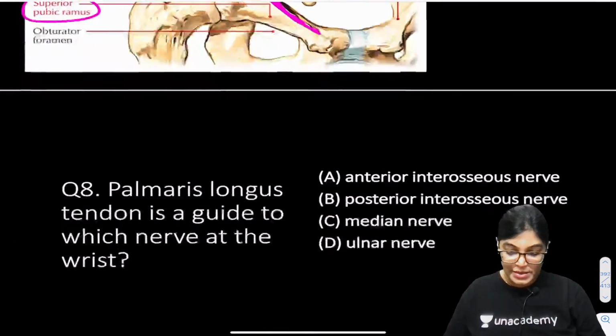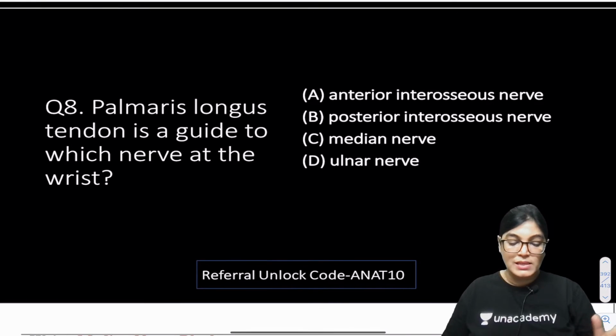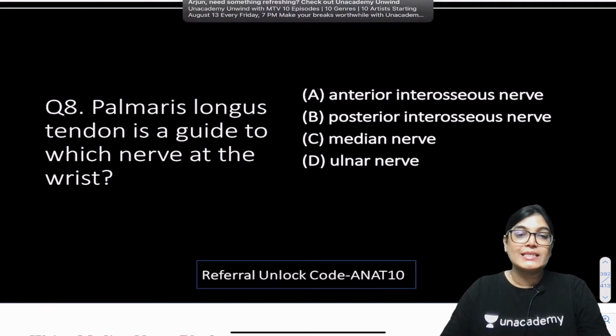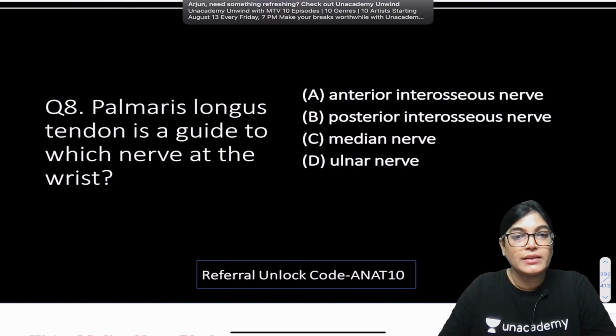Let's move on to the next MCQ. The palmaris longus muscle tendon is a guide to which of the following nerves at the level of the wrist? Whether it is the anterior interosseous nerve, posterior interosseous nerve, median nerve, or the ulnar nerve. We have four options and you have to mark the correct answer. Palmaris longus tendon is a guide to which of the following nerves?